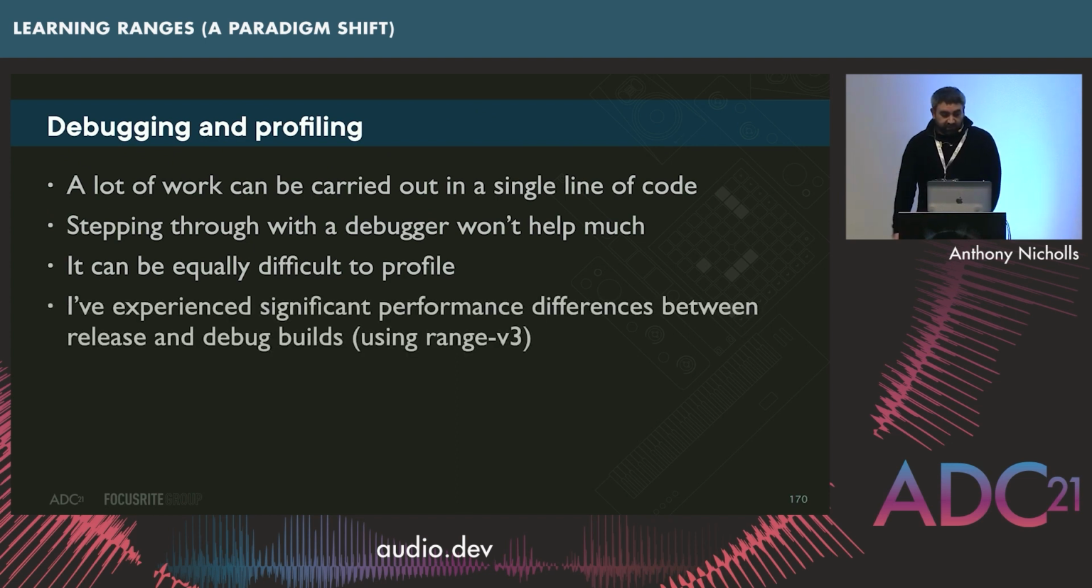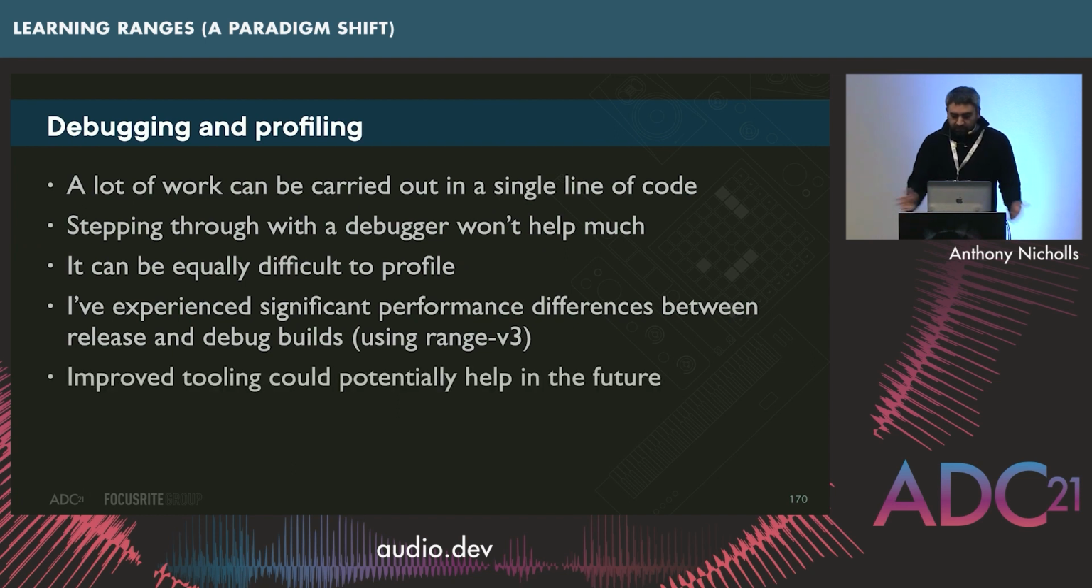And personally, with the range-v3 library, I've experienced some really significant differences between release and debug builds, much more significant than I've ever seen in anything else. So it's definitely something to watch out for. Maybe improved tooling could help us in the future. I don't know. I think that's something we should certainly look into, because it is quite a paradigm shift in the way that we do things.